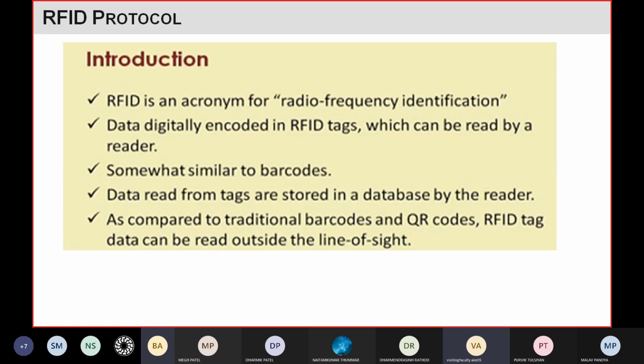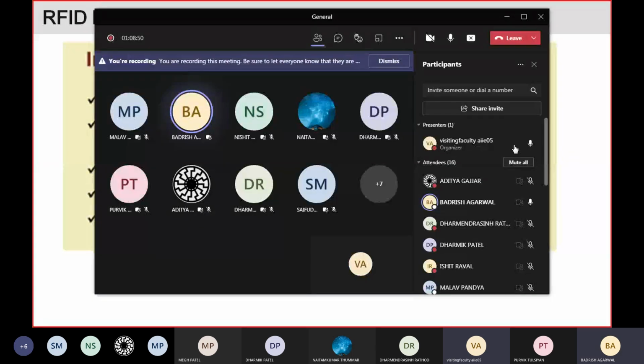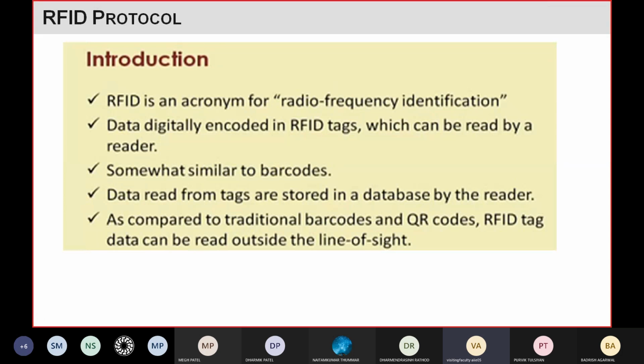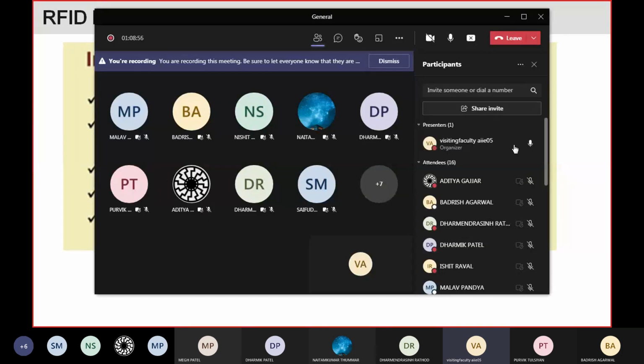Sir, hello. Yes, sir, the second lecture has started. Okay, so we'll finish here. In the next lecture, we'll start from RFID. Yesterday I forgot to share the link, but today I will share it. You also didn't share yesterday's Google Form. No problem, it's fine. The attendance is already recorded in MS Teams.